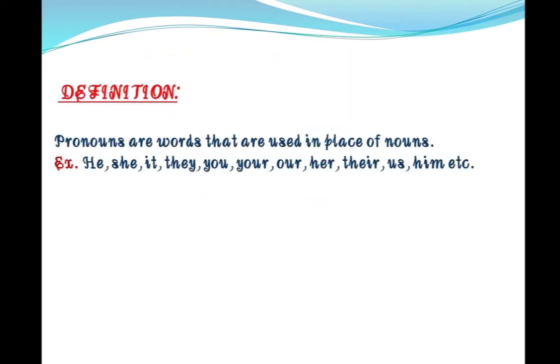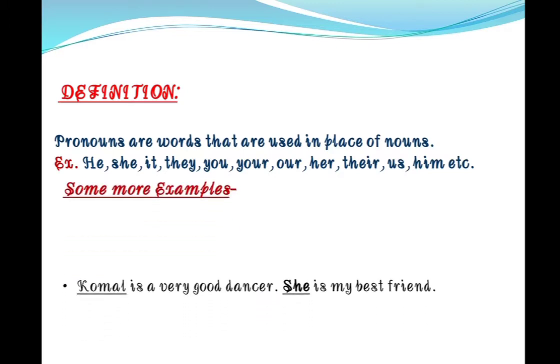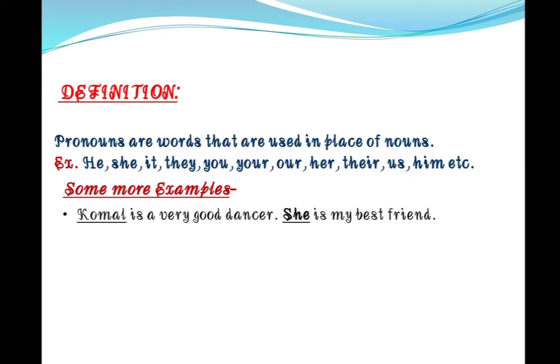So let's start. You can understand by the definition: pronouns are words that are used in place of nouns. For example, he, she, it, they, you, your, our, her, their, us, etc. Some more examples. Komal is a very good dancer. She is my best friend. Here you can see Komal is a noun and we don't want to repeat the name again. Like, Komal is a very good dancer, Komal is my best friend. For that reason we are using she in the place of Komal.